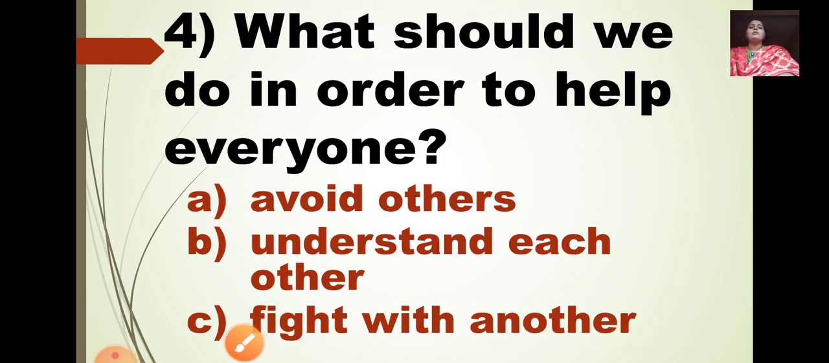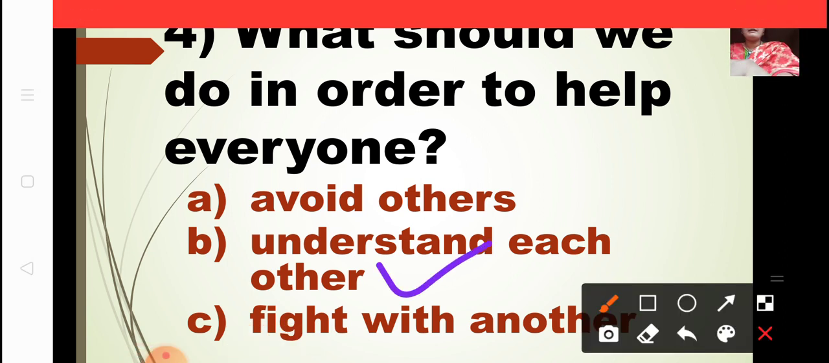Now fourth one. What should we do in order to help everyone? A option is avoid others, B option is understand each other, and C option is fight with one another. So if we want to help one another, what should we do? Should we avoid others? No. Avoid means ignore. No. Should we fight with one another? No. Then what is the correct one? We should understand each other. If we understand each other, then only we can help one another. So B option is the correct option.